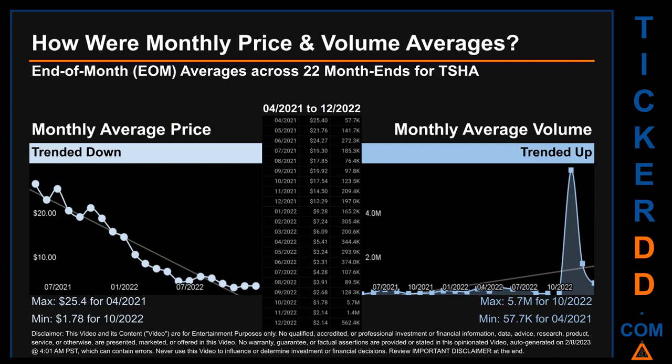How were price and volume averages for TSHA? Across 448 trading days, there were a total of 22 month ends, of which monthly averages for daily price and volume were calculated. Overall, monthly price average trended down while monthly volume average trended up. The maximum end of month average price was $25.40 for 04/2021, while the minimum was $1.78 for 10/2020 seconds. Looking at volume, 10/2020 seconds and 04/2021 respectively saw the highest and lowest monthly average volume at 5.7 million and 57.7 thousand.